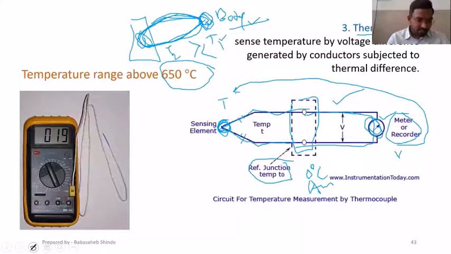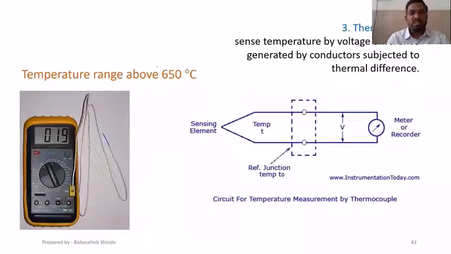Now the effect means when you connect two dissimilar metals together, one junction you maintain at some temperature and another junction at some different temperature, and EMF gets generated across those two wires. This effect is called the Seebeck effect. There might be a multiple choice question based on this, on which effect the thermocouple works. That effect is the Seebeck effect.